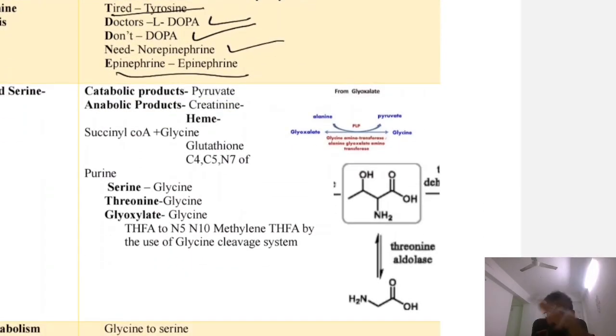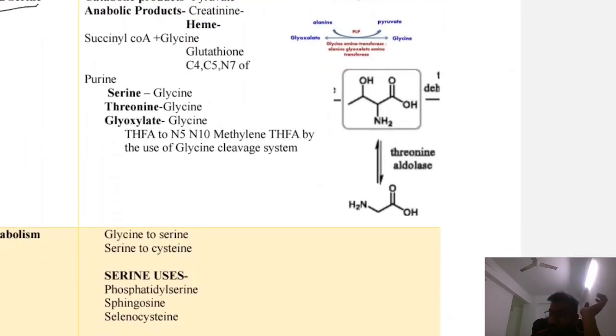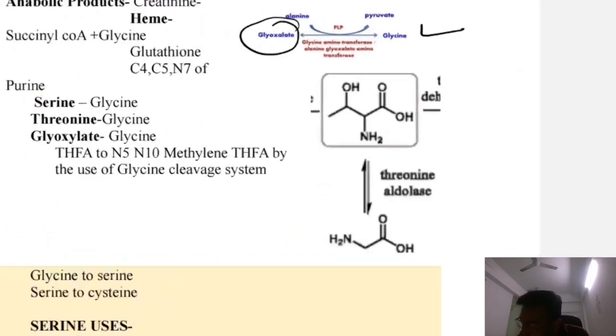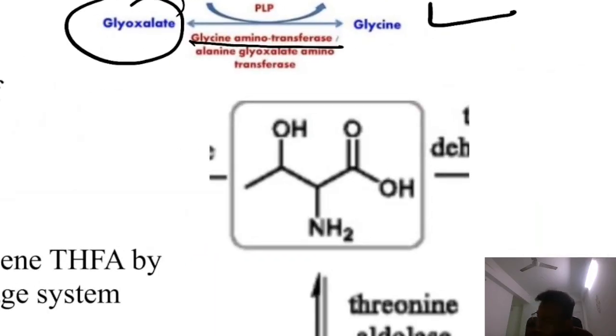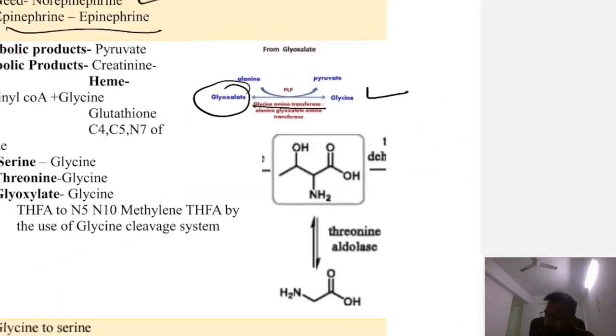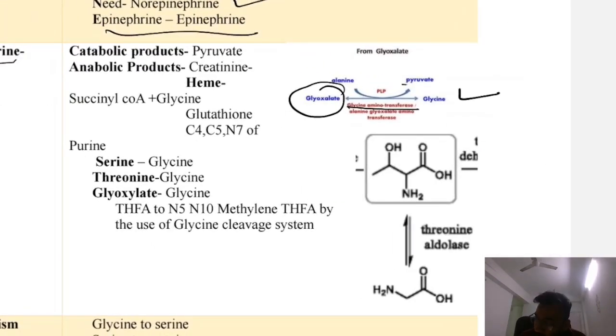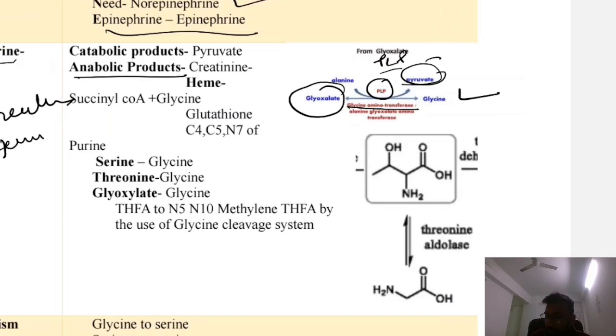Okay, so we have learned about these various amino acids. Now let's talk about the glycine and serine. So glyoxylate is converted to the glycine with the help of enzyme glycine aminotransferase. Okay, so alanine is converted into the pyruvate. This is a transamination reaction, and PLP is used in transamination reactions. We have learned about it. Okay, so the catabolic product of glycine is pyruvate, and for the anabolic use, glycine is used in creatine formation. It is used in heme formation.